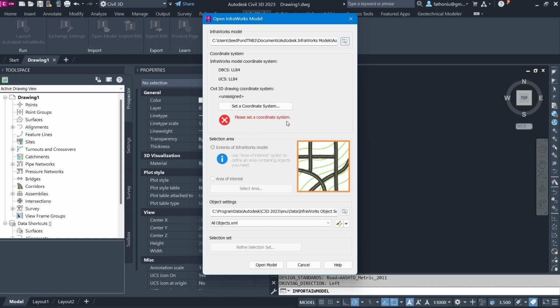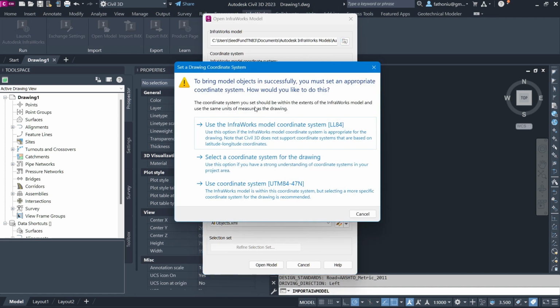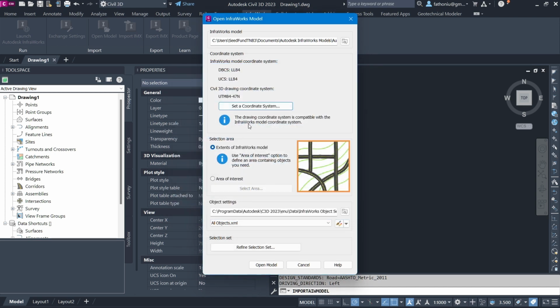Here there is a prompt: please set coordinate system. You can set it in the settings tab here, or you can directly press this button, Set Coordinate System, and it will give you 3 options: use the InfraWorks one, select a coordinate system from the drawing, from the settings tab, or use the suggested coordinate system. It is under WGS84 UTM zone 47 North, so it is the northern hemisphere, zone 47. Then you select this one, so it is okay already.